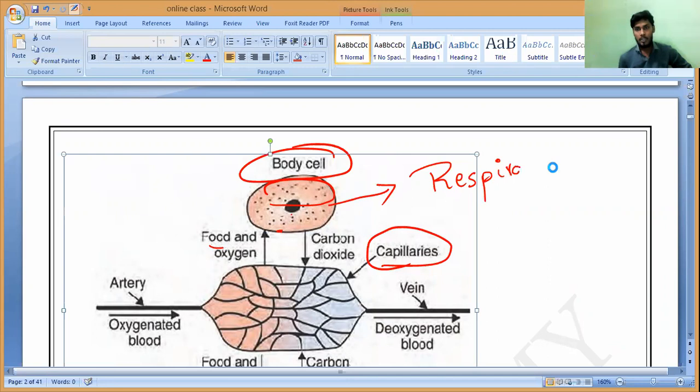Respiration. If you are communicating well, then my class will be more understanding, beautiful, and we can listen happily. Even the class will be energetic. I like that class. So this is not the way, silent.